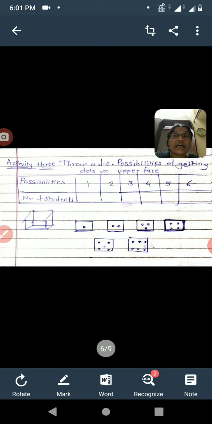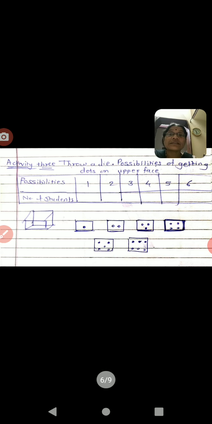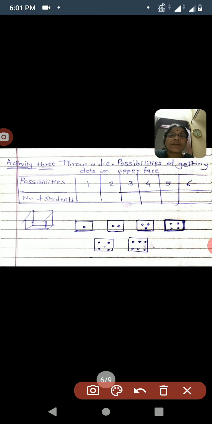The faces are shown here: this is one face, this is the second face, 1, 2, 3, 4, 5 and 6. This is the die, suppose. When we throw this die, there are 6 possibilities of getting dots on the upper face. Sometimes we may get 1 on the upper face, means 1 dot on the upper face.